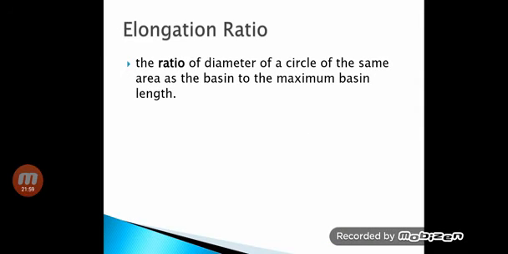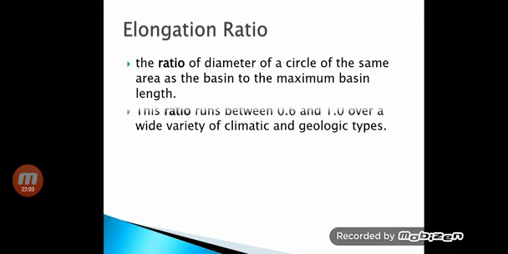Next is the elongation ratio. It is the ratio of the diameter of a circle of the same area as the basin to the maximum basin length. Here also you have to draw an imaginary circle which has the same area as that of the watershed.